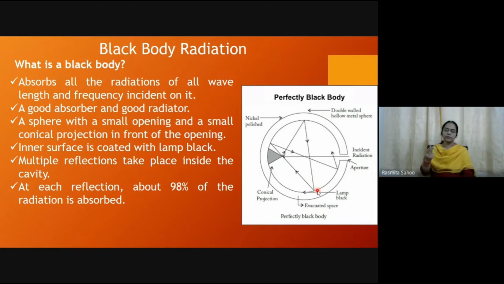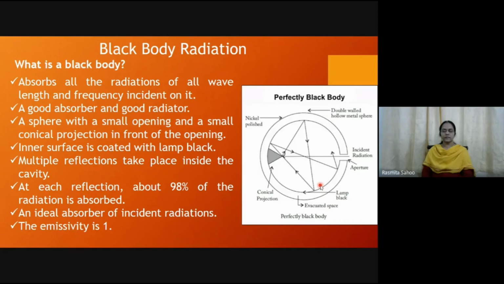Only 2% is getting reflected back. So again from that 2%, 98% is getting absorbed, which means only 0.04% will be getting emitted. And multiple reflections are taking place, so obviously almost all the radiation will get absorbed inside the body. So it is an ideal absorber of the incident radiation. The emissivity is 1 for a perfect black body.